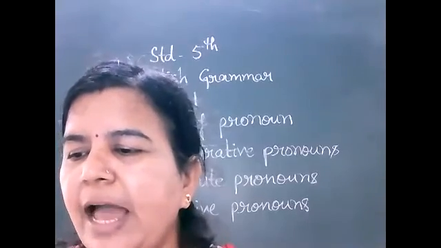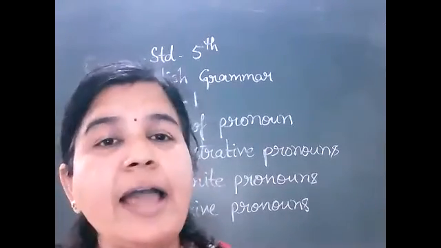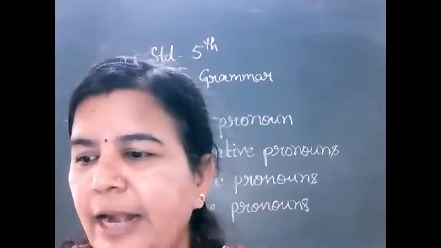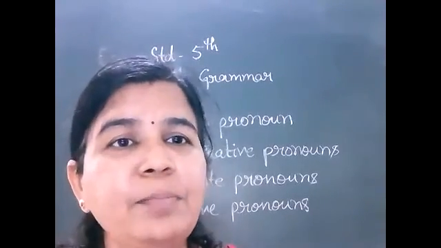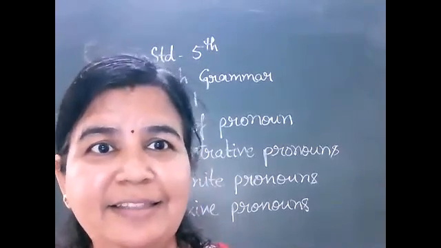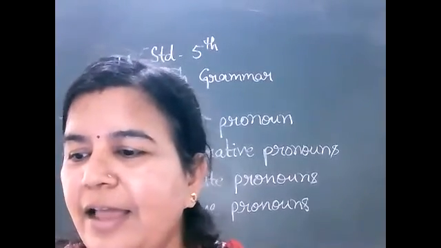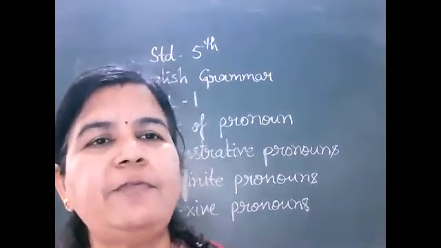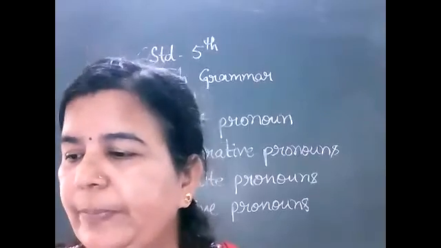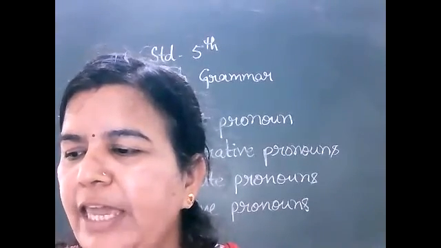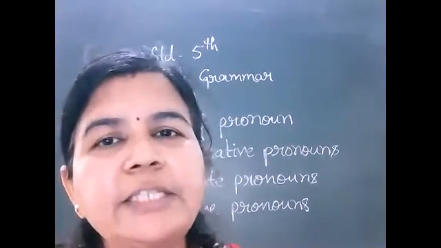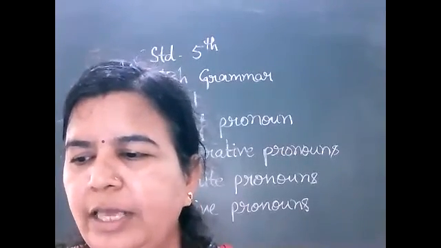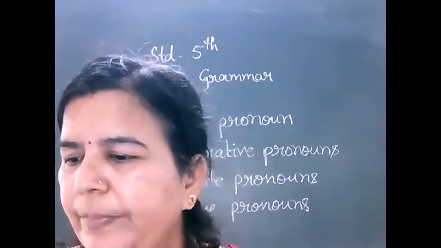For example, I hurt myself. So I and myself, right? Here the subject I and the object myself both are the same, belonging to the same person. I, my, right? I and myself. So myself belongs to the subject, so that's why myself is a reflexive pronoun. And in plural, we use ourselves. We always use we with our. I for my, you for your, he for him, she for her, right?